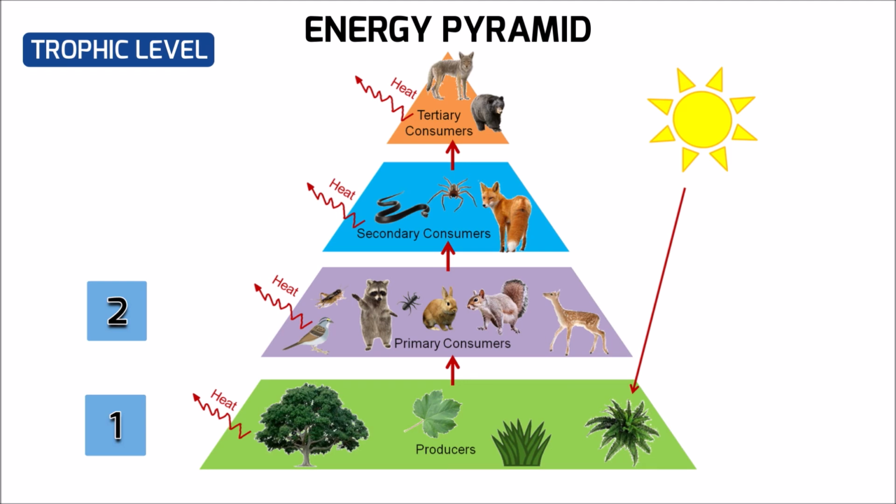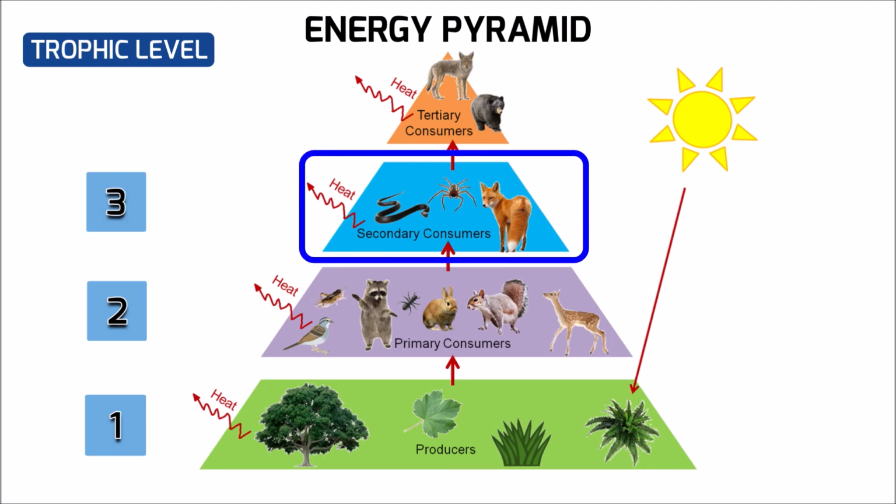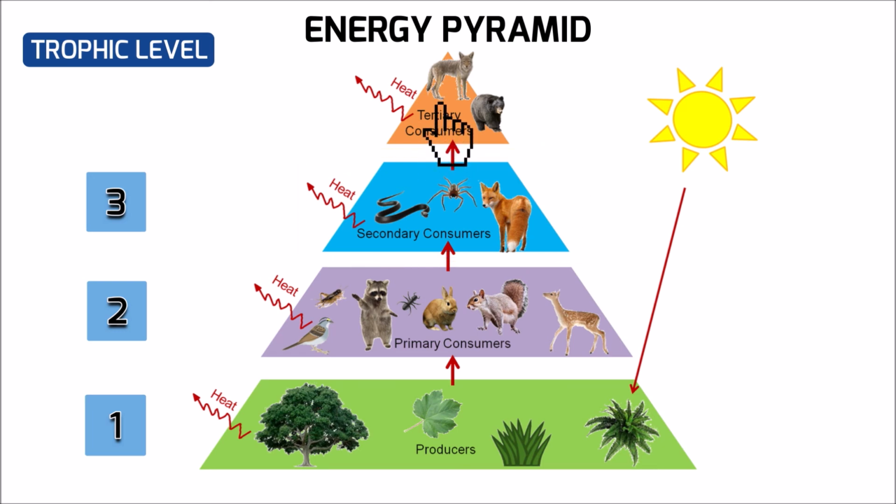They form the third trophic level. From secondary consumers, the energy flows to tertiary consumers which feed on primary as well as secondary consumers. Usually, they are top carnivores and also can be omnivores. These form the fourth or highest trophic level.